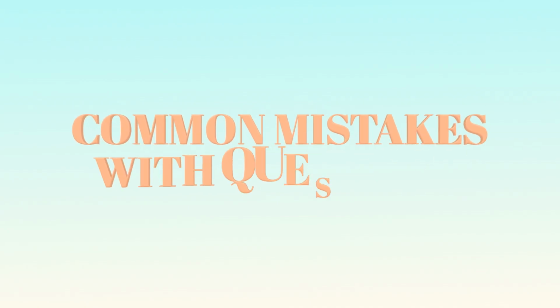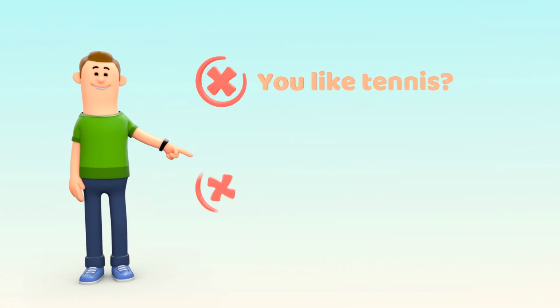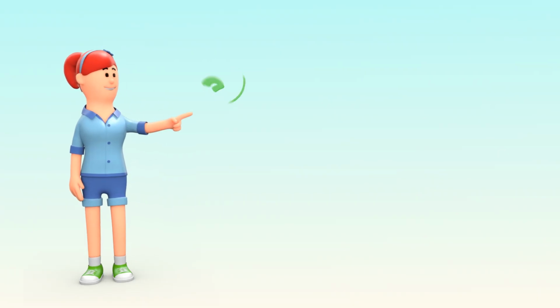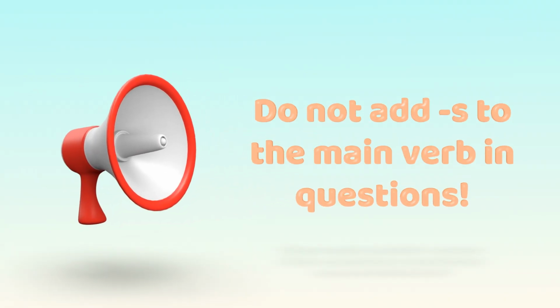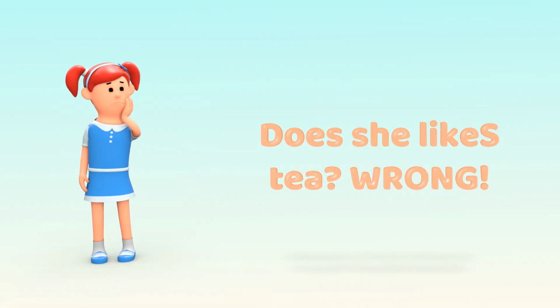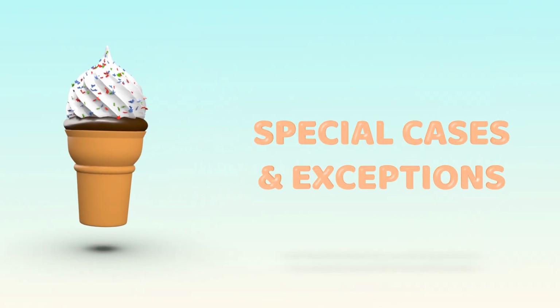Avoid common mistakes with questions. You like tennis or she want to come are not the correct questions in English. You need to use auxiliaries, do, does, to form questions. And also, do not add s to the main verb with he, she, it in questions. Does already carries s. Does she likes tea? Wrong. Does she like tea? Correct.